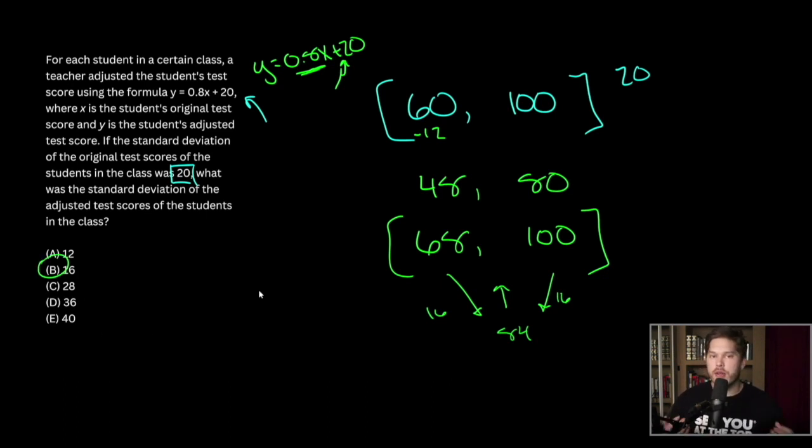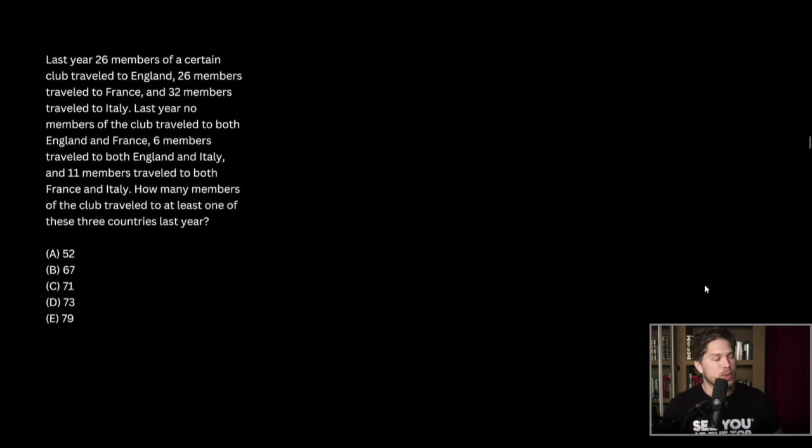I also just want to point out to you that you could have just taken your original standard deviation, 20, and multiplied it by this 0.8 value, and 80% of 20 is 16. So that would have been another way to get the answer, but I was trying to explain to you standard deviation and how it worked a little bit more. So if you got this one is a harder one, especially if you don't understand standard deviation. Let me know down in the comments below, and let's continue forward.